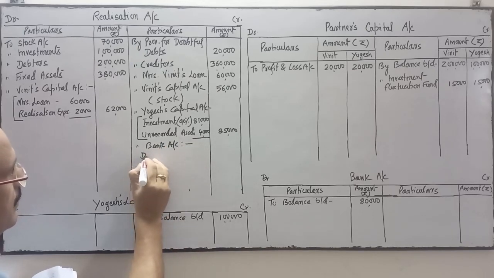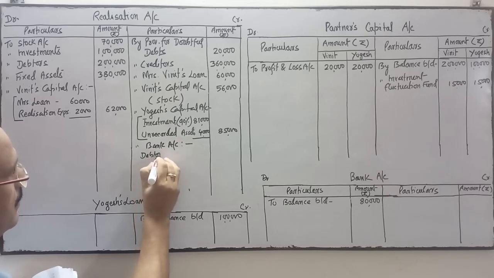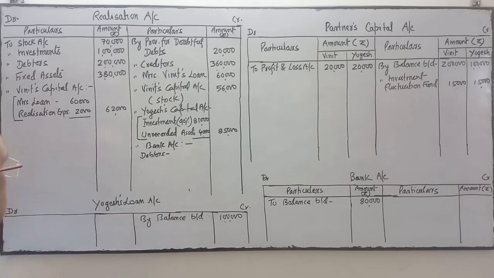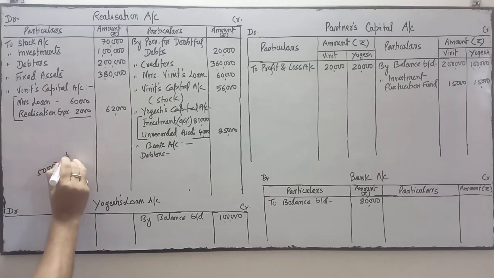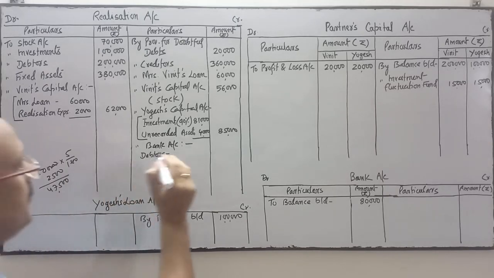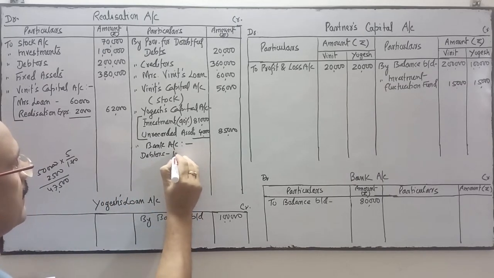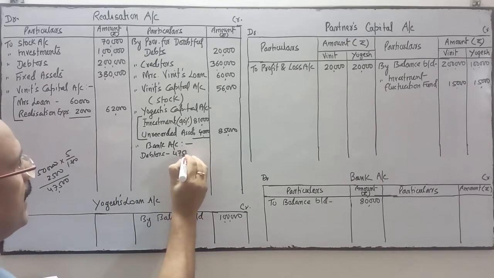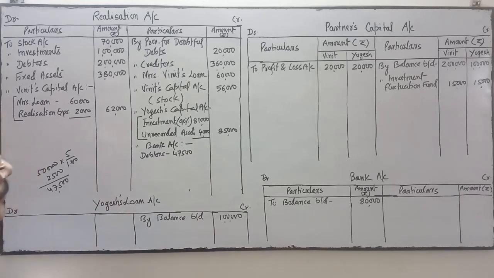So this will be by bank account, debtors. The debtors of 50,000 at 5% discount. 5% of 50,000 is 2,500. The firm realized 47,500.